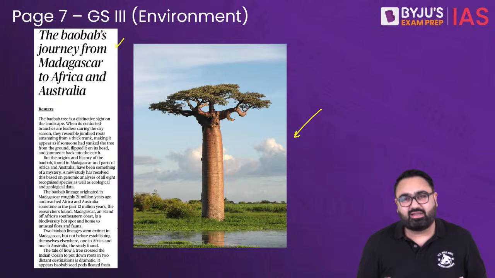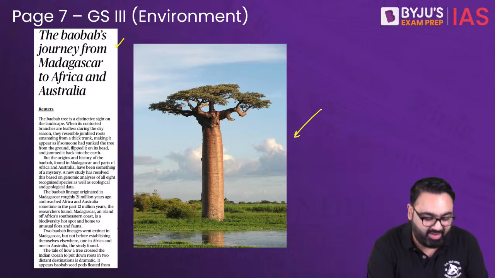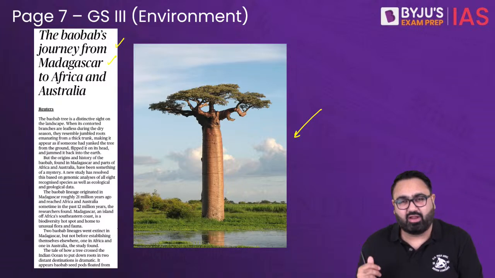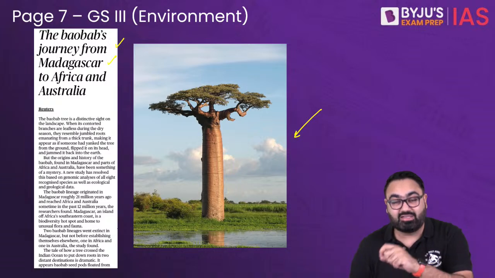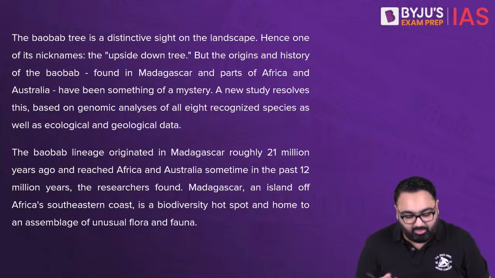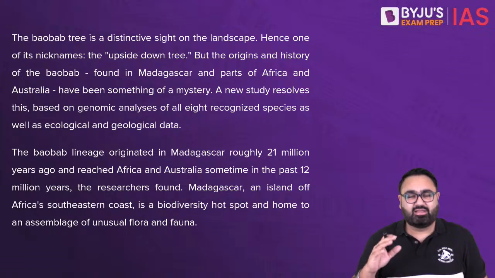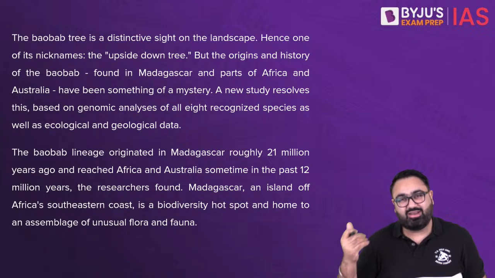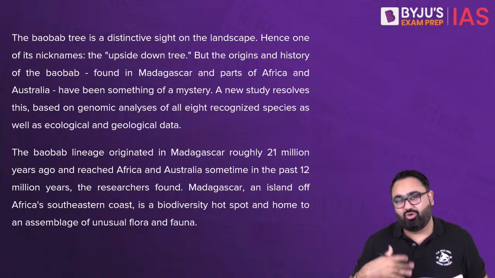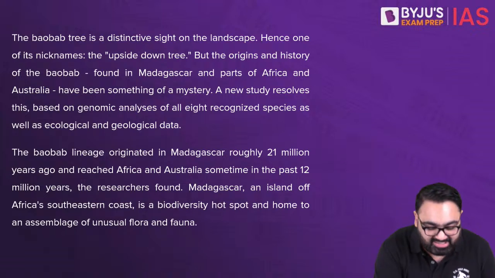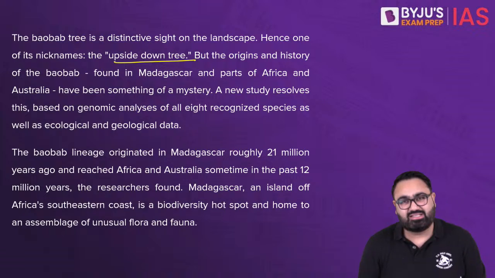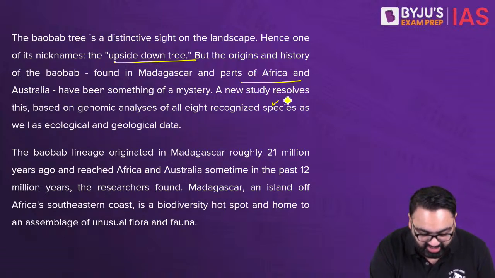It is a tree that is seen to be indigenous to Madagascar, a very small island near Africa, but some of it is also grown in Africa and Australia. There have been a lot of mysteries around how the tree went from Madagascar to Africa to even Australia. The biggest assumption here is that the seeds of the tree might have floated on the ocean and over time would have reached Australia, Africa and other parts of the world. It's also called the upside down tree. It's found, as I said, in Madagascar, parts of Africa, Australia.